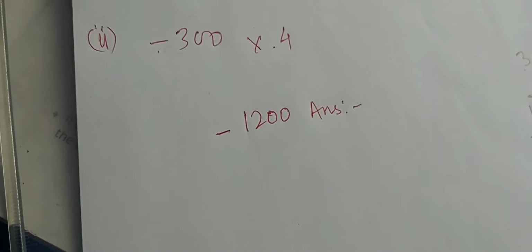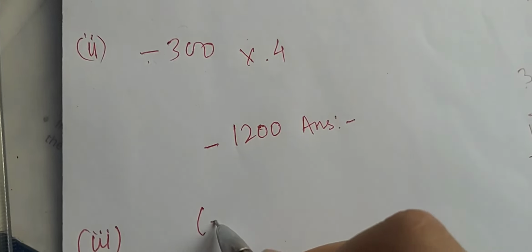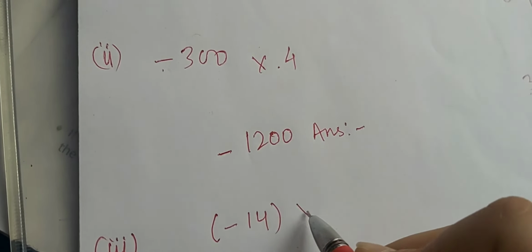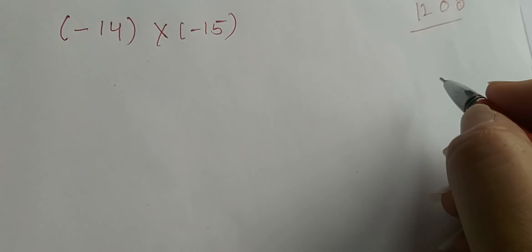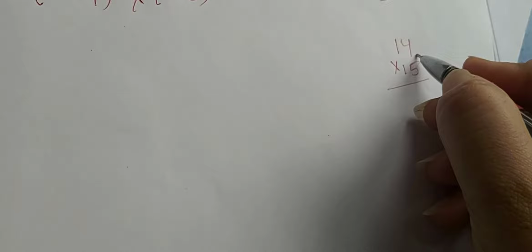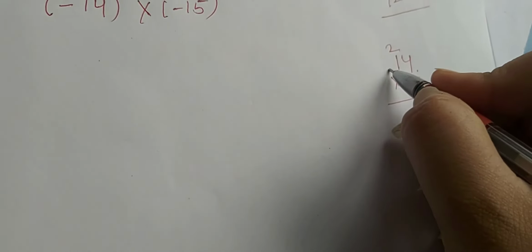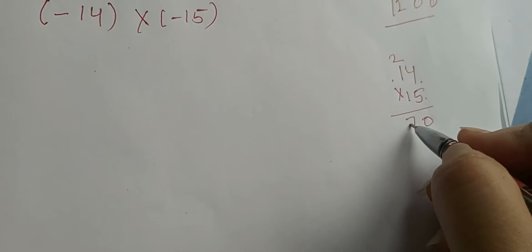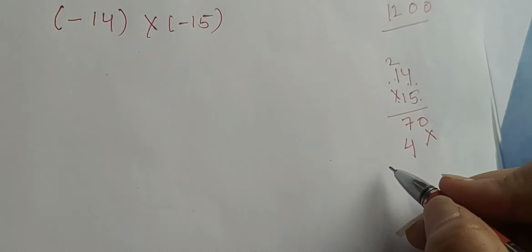Next we are going to do the third question. In the third question we have minus 14 multiplied by minus 15. So let us do the multiplication. 14 multiplied by 15. 4 5s are 20, 0, 2 carry. 5 1s are 5, 5 plus 2, 7. 1 4s are 4, 1 1s are 1.